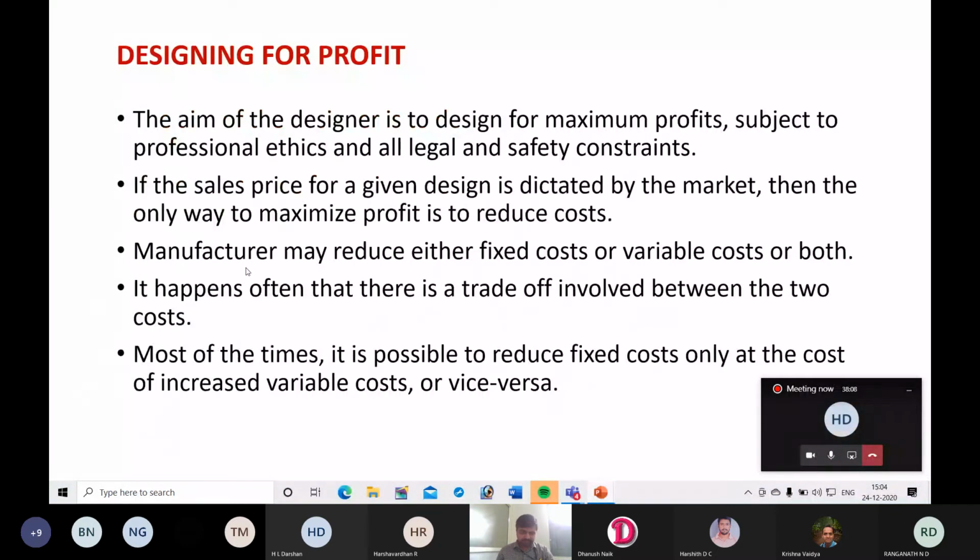Okay, next, manufacturer may reduce either fixed cost or variable cost or both. It happens often that there is a trade-off involved between the two costs. That means if you try to reduce fixed cost, variable cost may increase. Okay, if you try to reduce variable cost, fixed cost may go high. So there is a relation between fixed cost and variable cost such that hardly you are able to reduce both costs. Okay, that means if you try to reduce fixed cost, variable cost will increase. Okay, if variable cost decrease, fixed cost will increase.